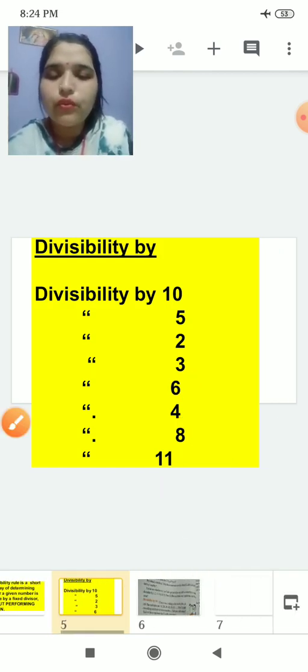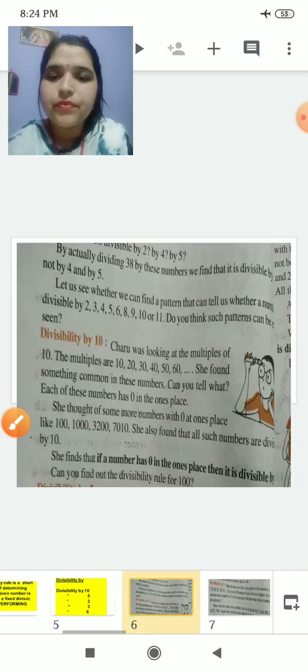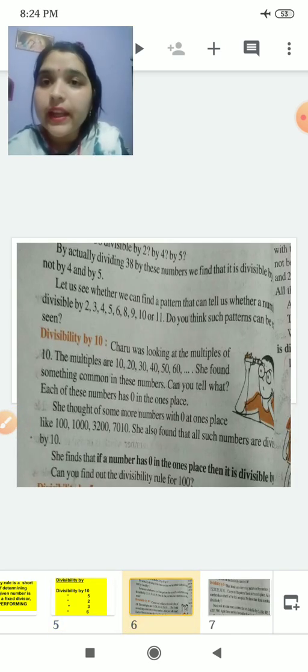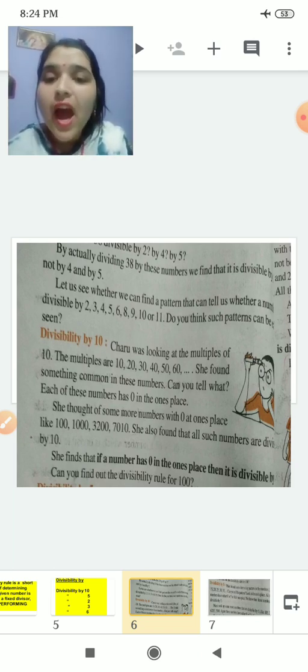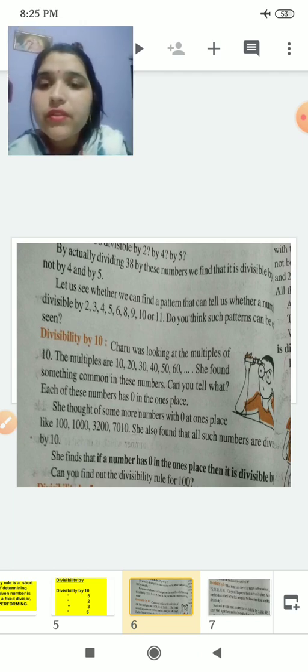Let's go for it. Our first divisibility test is for 10. If you have textbooks, you can open chapter number 3, exercise 3.3, where it is given. Before that, these notes are given to you on divisibility by 10. See what is given here.